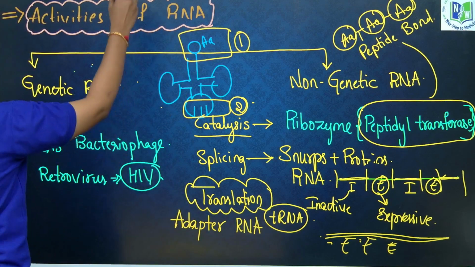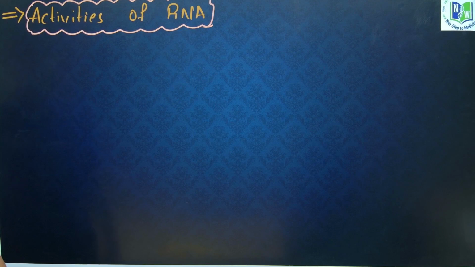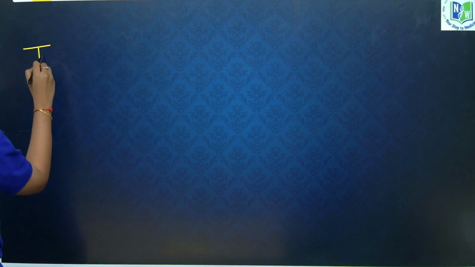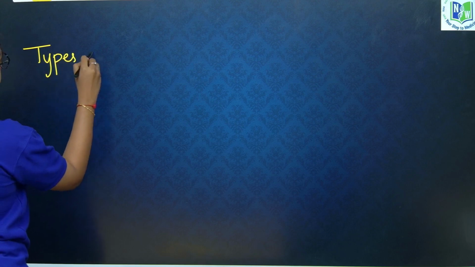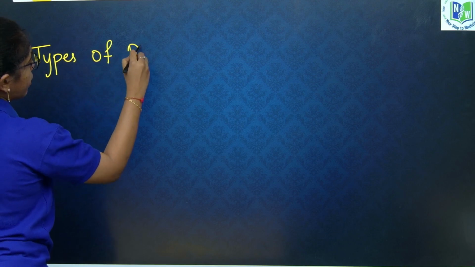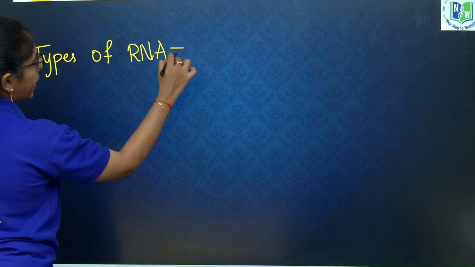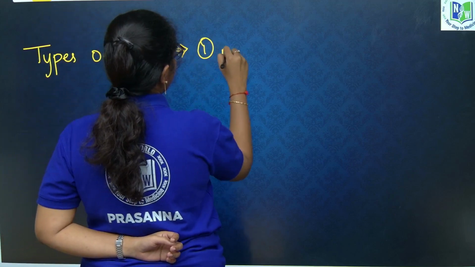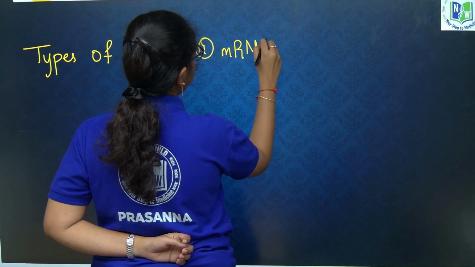Now, we will learn the different types of RNA. We have three types of RNA. Those are mRNA, that is messenger RNA.